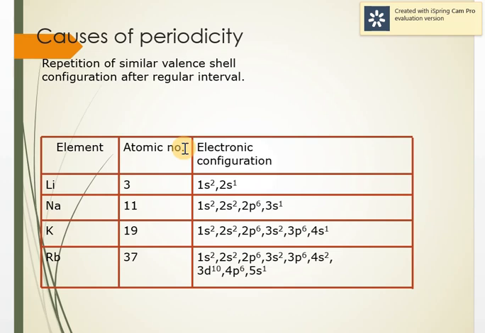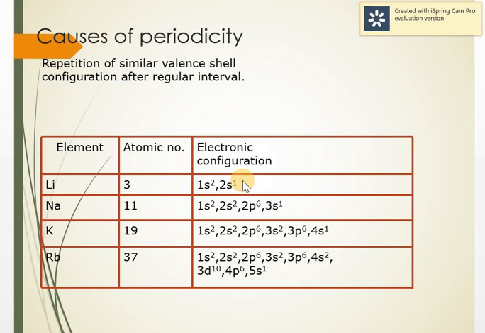Here is the first group, the alkali metals: lithium, sodium, potassium, rubidium, with their atomic numbers and electronic configurations. You can see they all have one electron in the outermost shell, that is s: 2s1, 3s1, 4s1, 5s1. Here 2, 3, 4 and 5 are the period numbers, and s1 also states the group. So they all belong to the same group, the alkali metals, group 1.